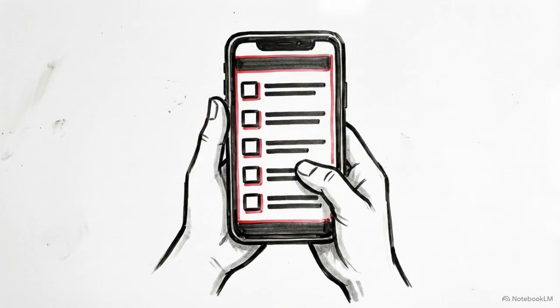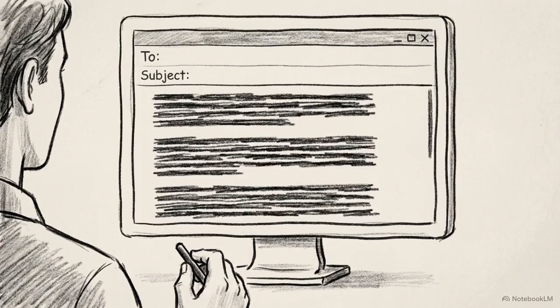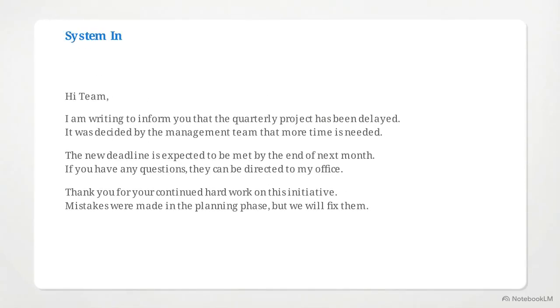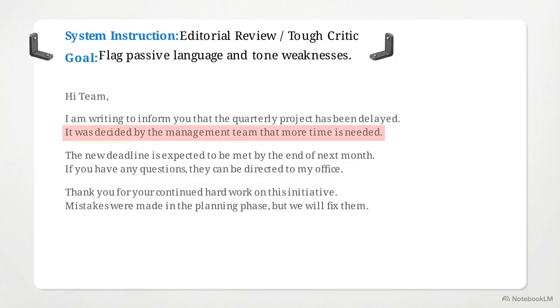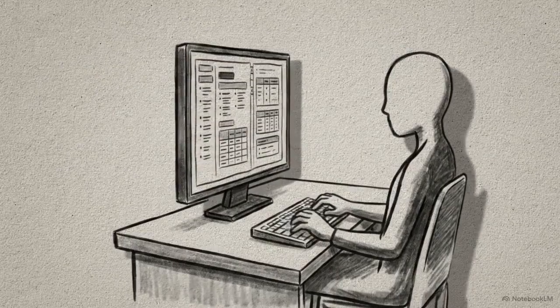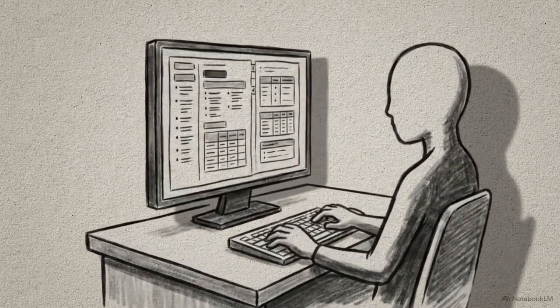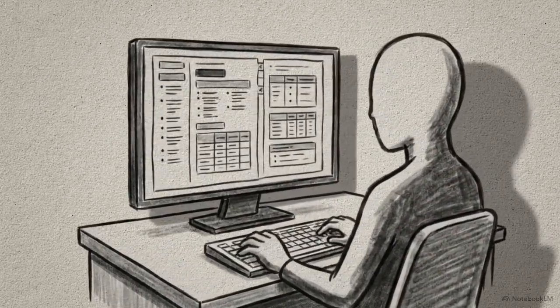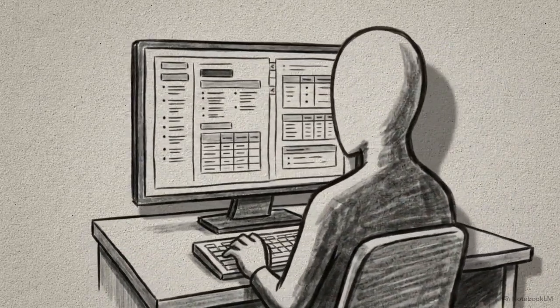Try this with a different task today. For instance, have the AI analyze a draft email you've written. Assign it the role of a tough critic and ask it to identify weaknesses in your tone. By applying these frames, you move from reacting to random AI outputs to actively architecting a response that fits your specific workflow.